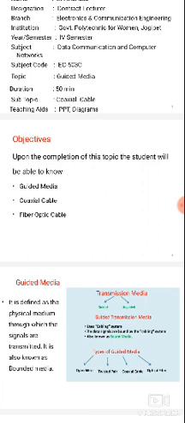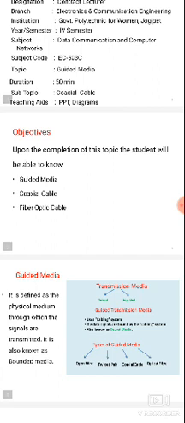Unguided media is the other type of transmission media. In unguided type, there is no direct connection established between sender and receiver. The guided media is called wired communication.